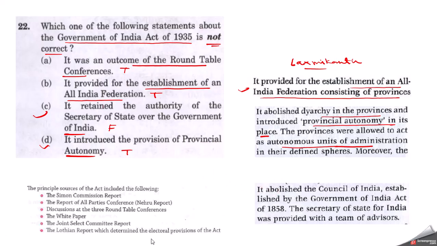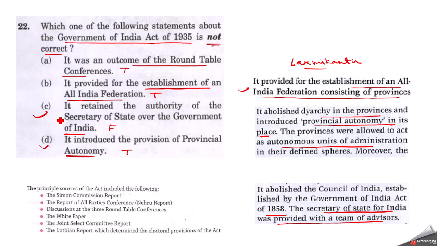the third statement, it abolished the Council of India. It abolished the Council of India established by the Government of India Act of 1858. The Secretary of State for India was provided with a team of advisors. So now the Secretary of State no longer retained the authority which was provided to him or her by the Government of India Act of 1858.